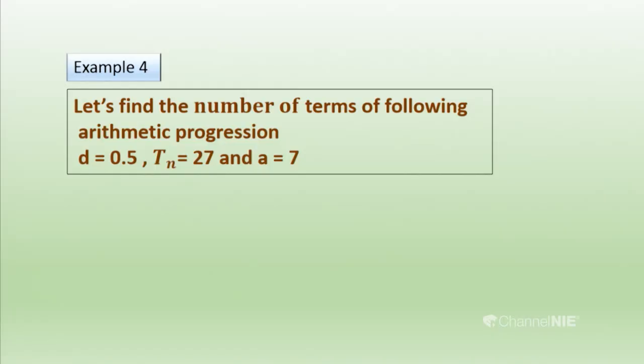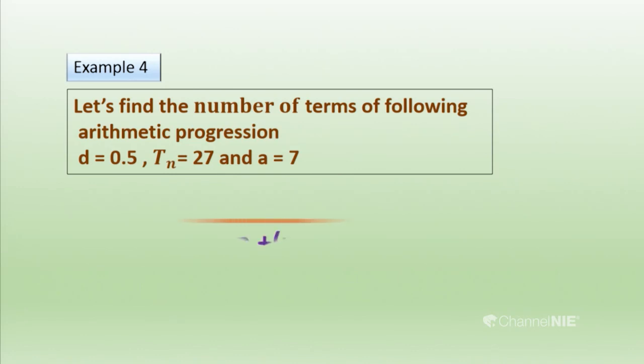Okay, then we can move to the next example. Let's find the number of terms of the following arithmetic progression. Identify what the given things are. The common difference is 0.5, Tn equals 27 and the first term is 7. Then we have to find the number of terms.